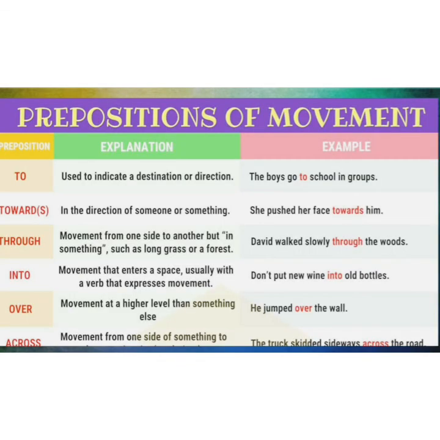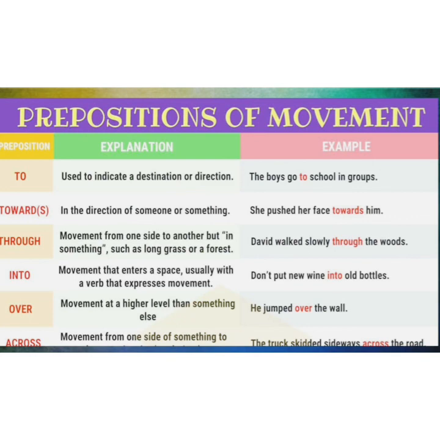Okay kids? Preposition of movement. To is used to indicate a direction. The boy goes to school in a group. Toward is used to indicate the direction of someone or something. For example, she pushed her face towards him. So this sentence is indicating a direction towards someone.